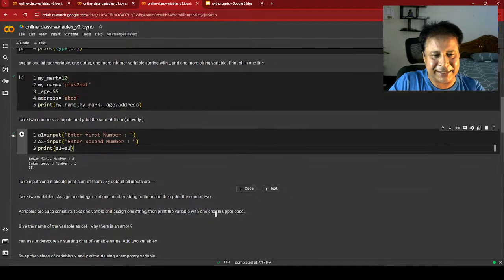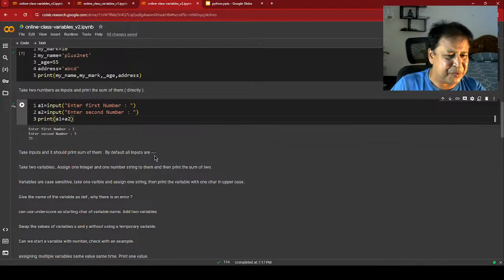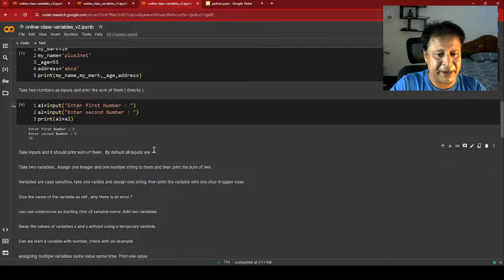That is what our next one is. Here we take input and it should print the sum. By default all inputs are strings. So if I enter 3 and 5, it will give 35. If I enter 5 and 6, it will give me 56. But I want to add those two. This says that by default this is a string.